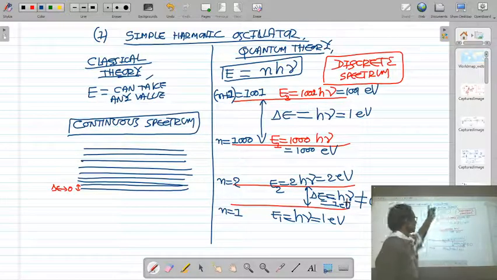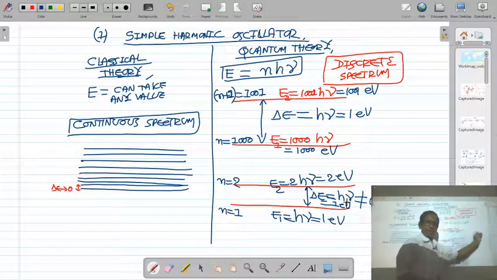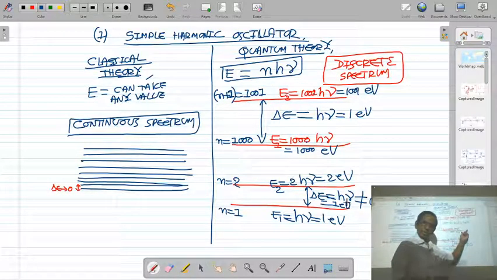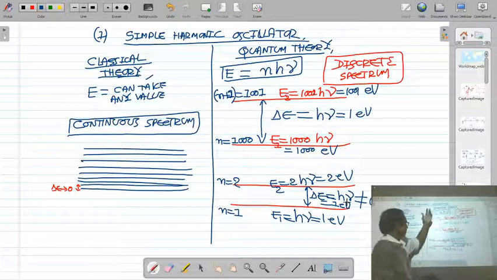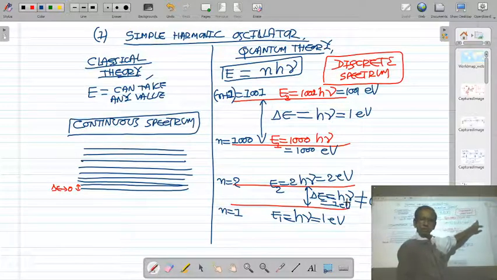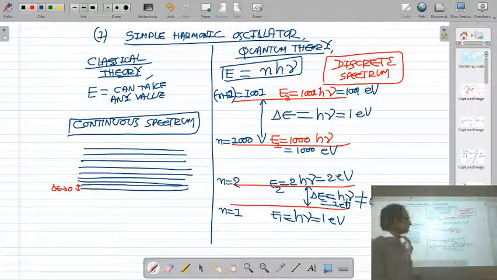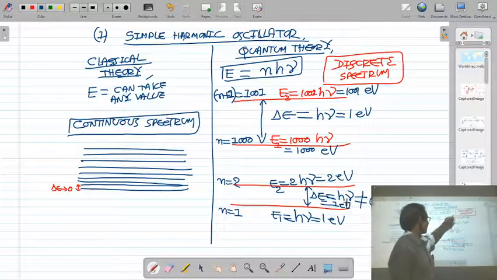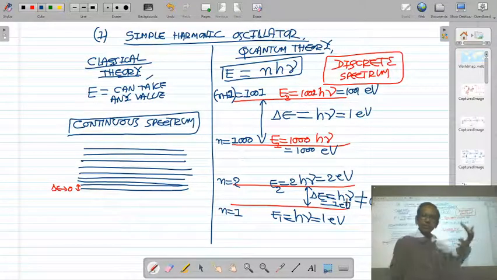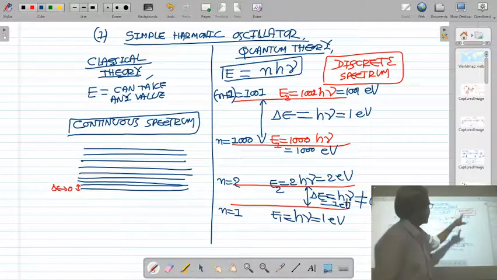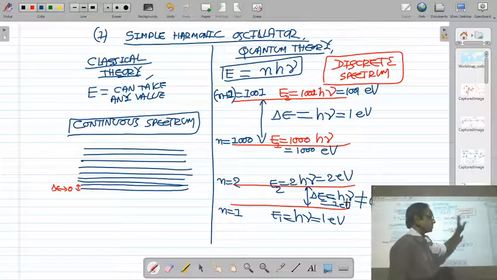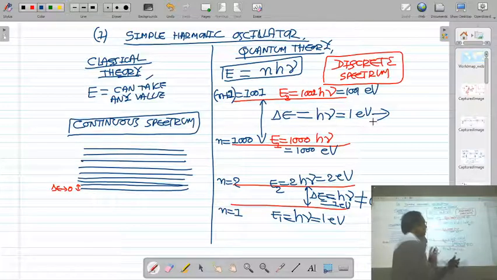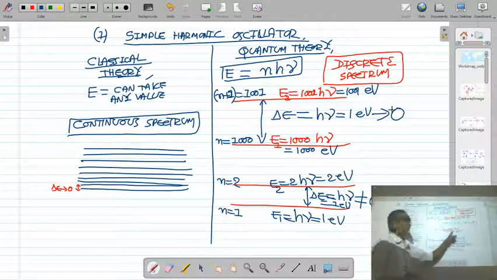But for large quantum number, in the energy level 1000 of the harmonic oscillator, the energy is 1000 hν, suppose 1000 electron volt. And in the upper level 1001, the energy of the oscillator is 1001 hν, suppose 1001 electron volt. Then the energy level difference between level 1000 and 1001 is 1001 hν minus 1000 hν, that is hν, or 1001 electron volt minus 1000 electron volt, that is 1 eV. This energy level difference can be ignored compared to the large value of energy.